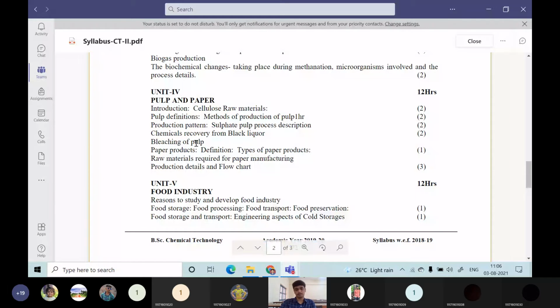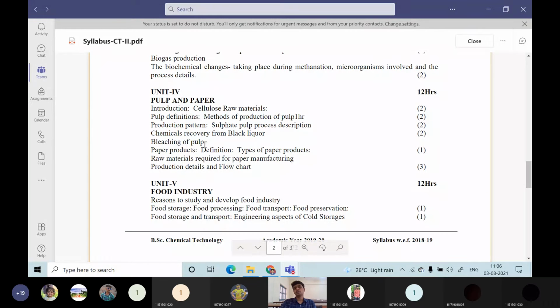The next one is the bleaching of pulp. Why do we have to bleach the pulp? Usually, whenever we are manufacturing a paper, the paper will look brownish, a brown color paper. So how do we obtain white color paper? By offering some bleaching agent, some oxidizing agent, like chlorination, like ozonation. During that process, the brown paper will be converted into a white paper. That is called bleaching of pulp.